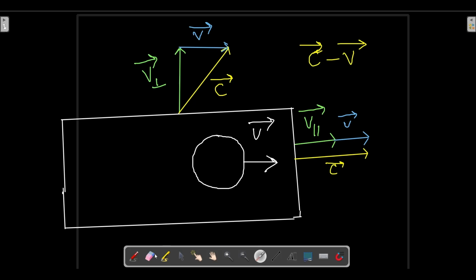But the thing is that the magnitude will come out to be different in every case. Over here a right angle triangle is being formed, and over here a straight line is being formed. So the magnitude will be measured differently here and differently there, because over here a straight line is being formed and over here a right angle triangle is being formed. So let us look at it.